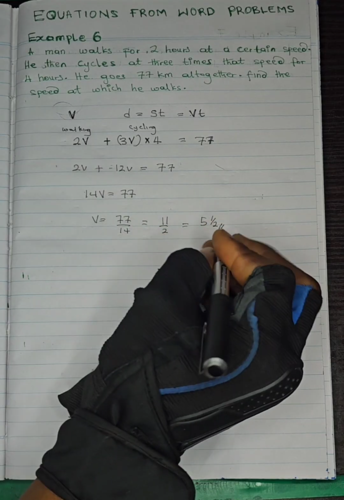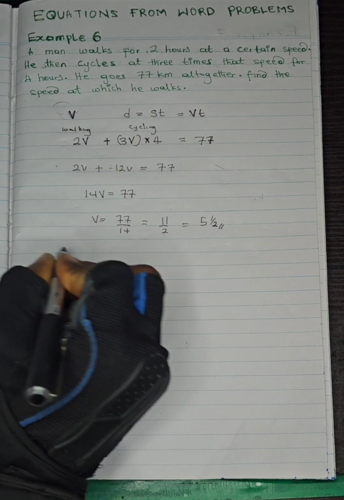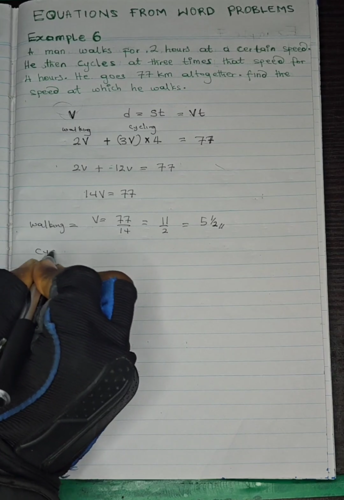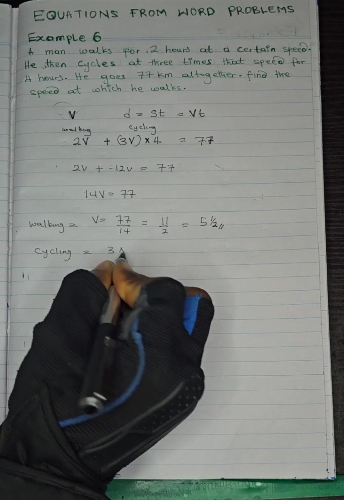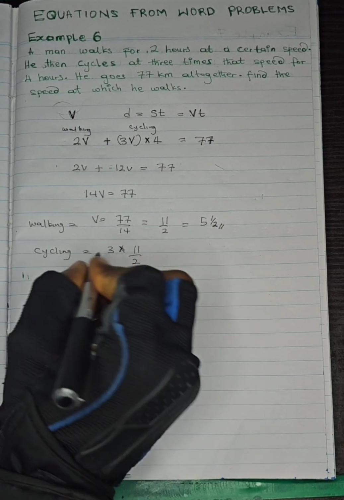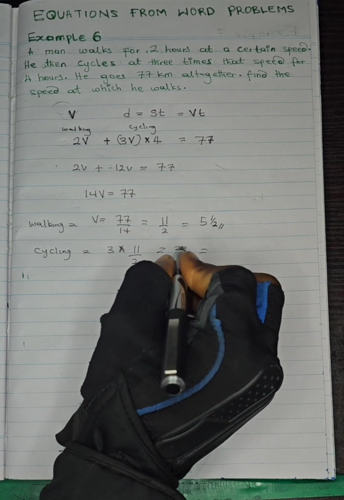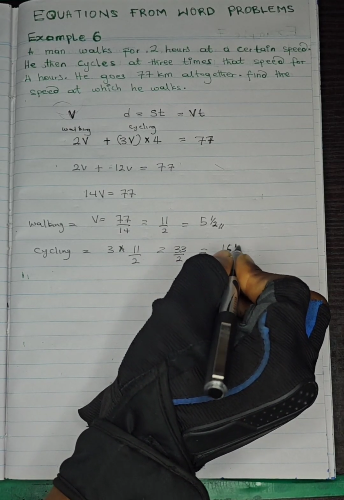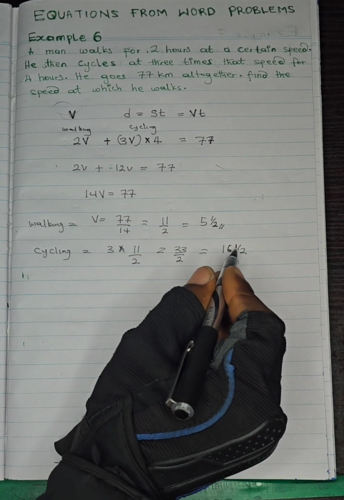This is the speed he has when he was walking. So if we want to have the speed he has when he was cycling, we are going to simply do, let me say, for walking, we have this. Then for cycling, remember they said 3 times. So we're going to have 3 times. Let me use 11 over 2, so it will be much easier for me to calculate. I'm going to have 33 all over 2, which will give me 16.5. So this is the speed when he was cycling.